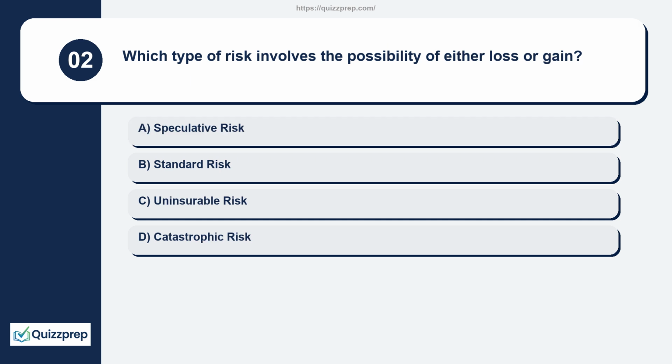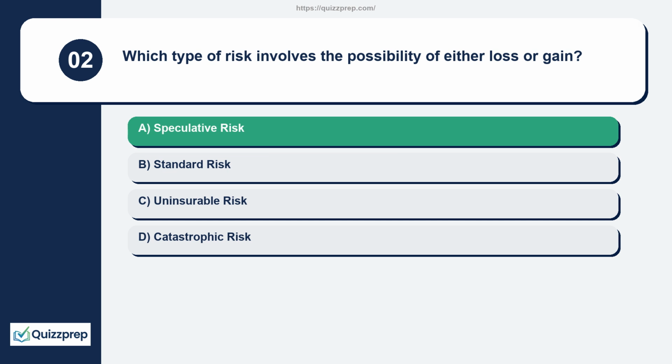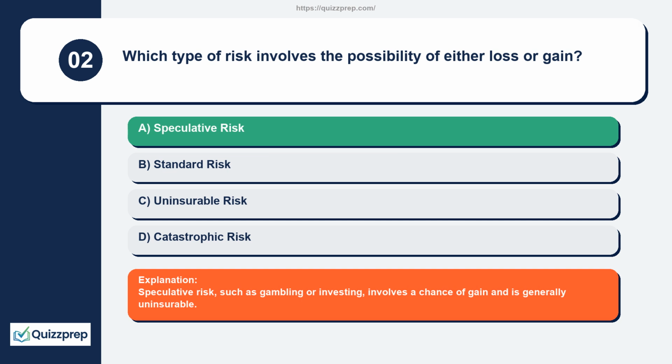Question 2. Which type of risk involves the possibility of either loss or gain? Speculative risk, standard risk, uninsurable risk, catastrophic risk. Speculative risk, such as gambling or investing, involves a chance of gain and is generally uninsurable.